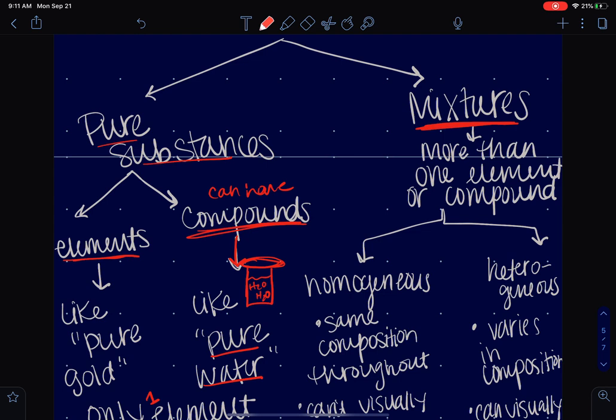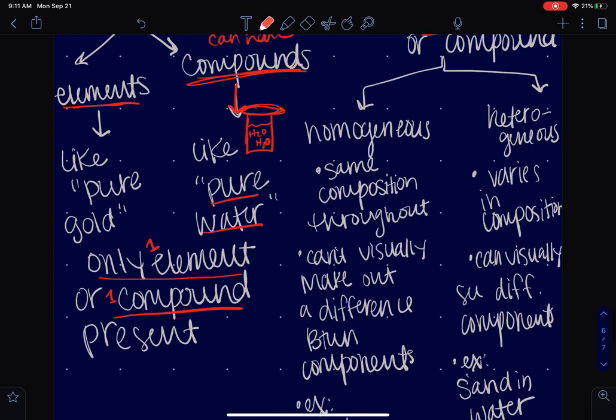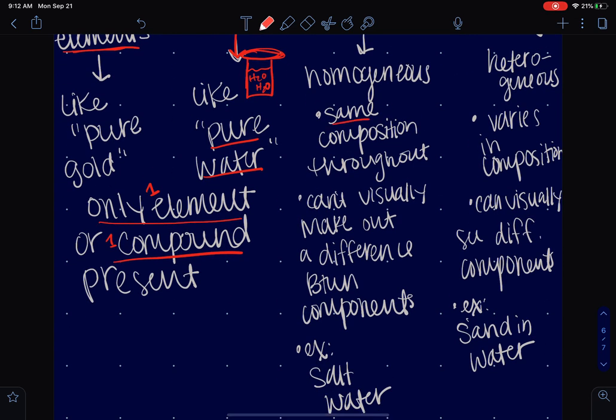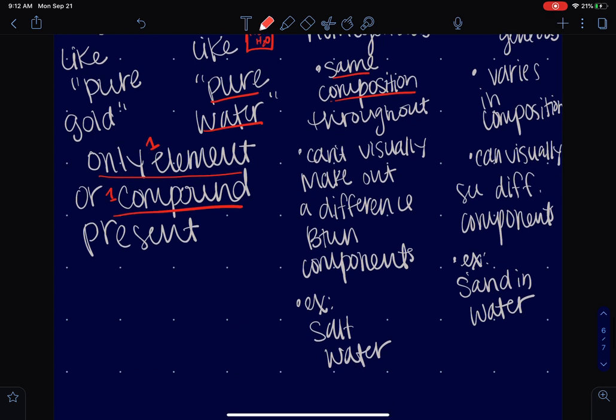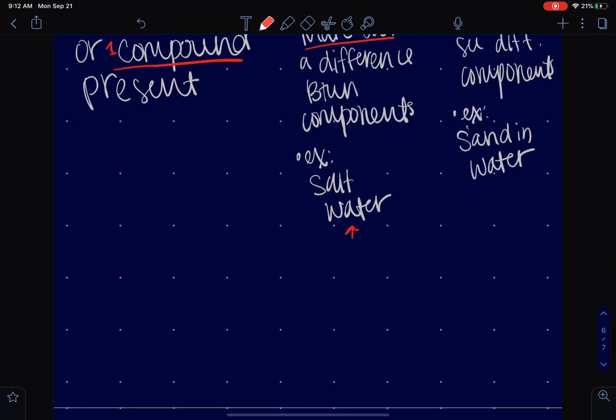A mixture is just more than one type of element or compound, okay? We have different types of mixtures. We can have a homogeneous mixture, which means it has the same composition. Basically, this means that you cannot visually make out the difference between the components. Think about salt water. If I have just water, that would be pure, right?